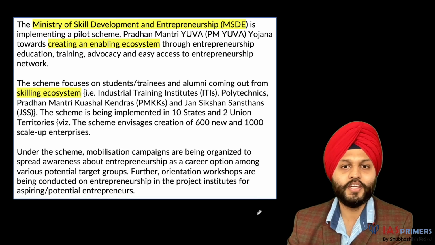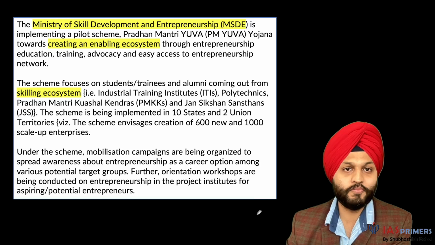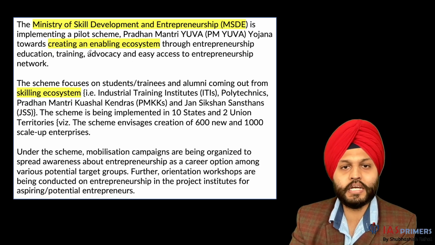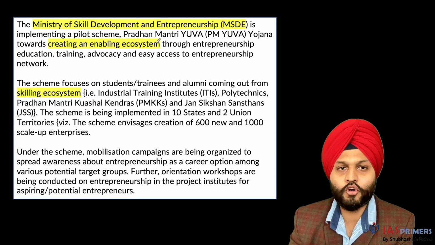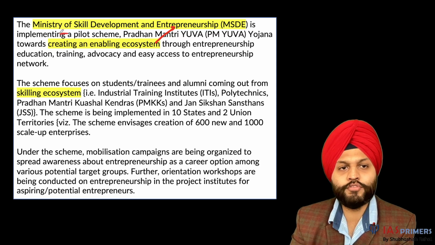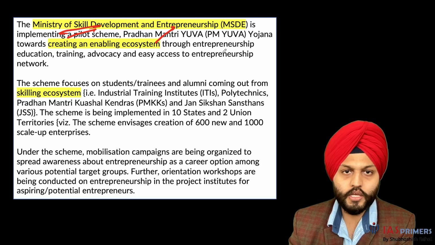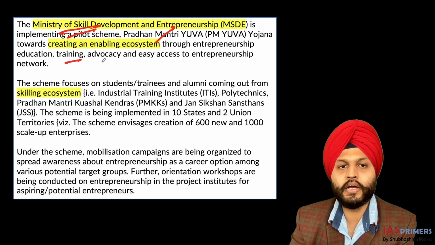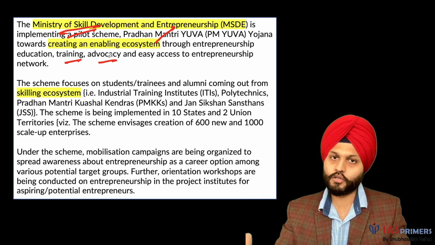Okay. Now coming on to the other UVA, the UVA program. So this is about creating an enabling ecosystem for entrepreneurship. It is under the Ministry of Skill Development and Entrepreneurship. So it will promote entrepreneurship, education, training, advocacy. Advocacy means making a case for something, not legal advocacy.